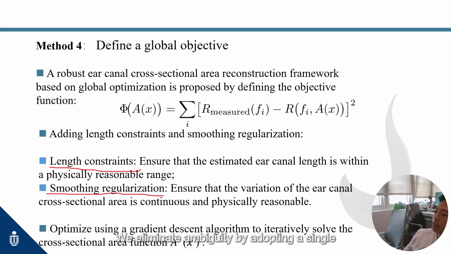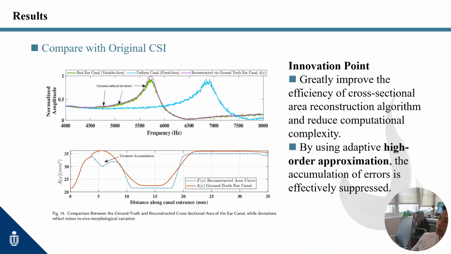We eliminate ambiguity by adopting a single, unified objective that combines data and physics. The profile must fit measured reflections across bands, stay within a plausible length range, and remain smooth like a real tube. From the sketch, we run a constrained, regularized gradient to one stable area map.